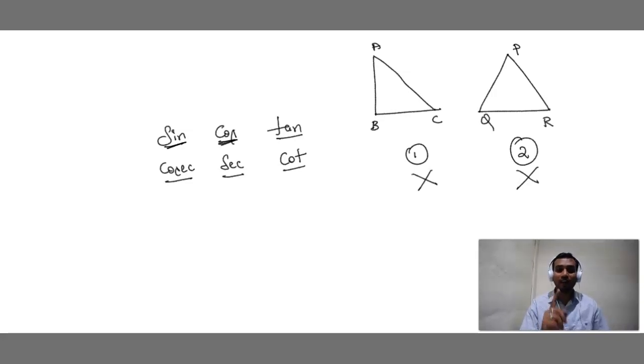If we want to call any triangle a right angle triangle, please make sure that any angle, maybe A or B or C, any one angle should be equal to 90 degrees. Then such a triangle is known as a right angle triangle. Even here also we can say P. This is also a right angle triangle because 90 degrees is there.